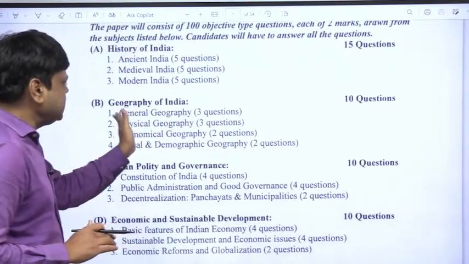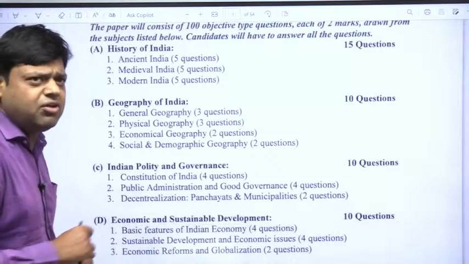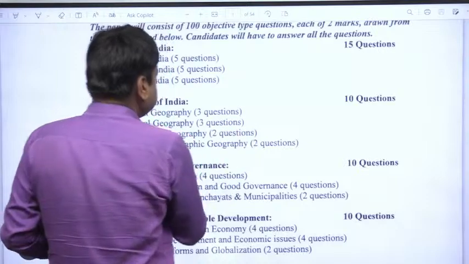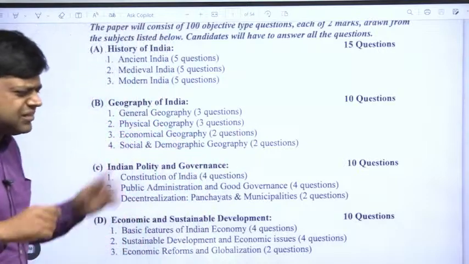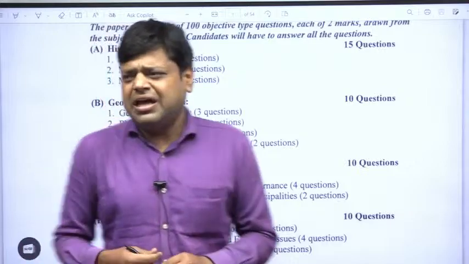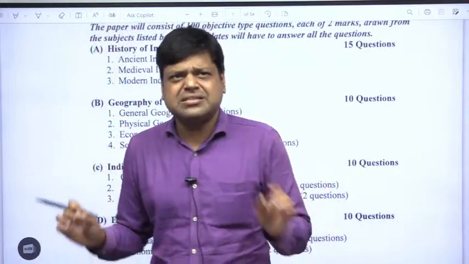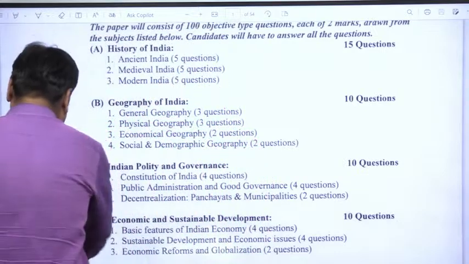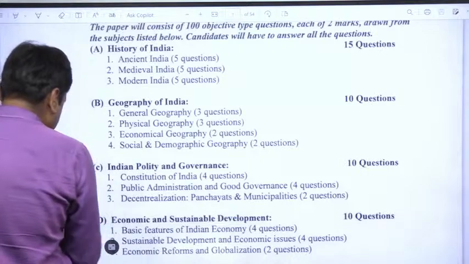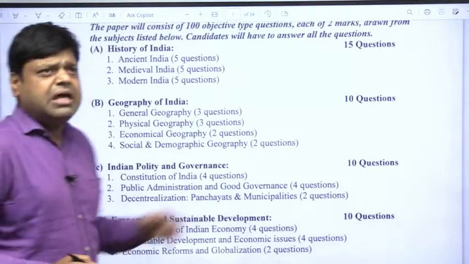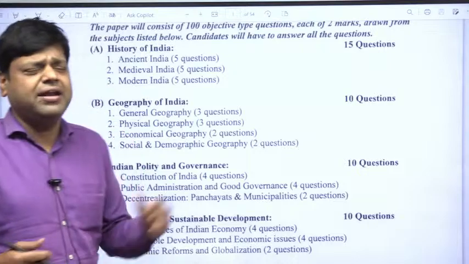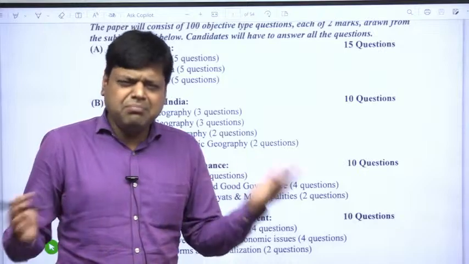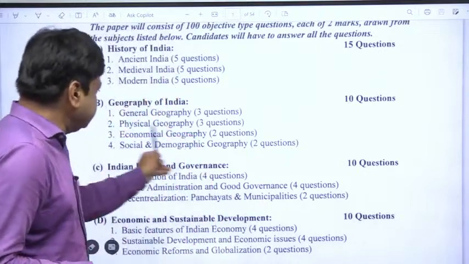Now come to the geography of India. In the geography of India, you will have to read general geography. You can see, just 3 questions will come out of it. General geography means related to altitude, latitude and other things. And this one is the physical geography. Physical geography consists of things like volcano, earthquake, or you can say the solar system, and many more things. You have to go through these topics.